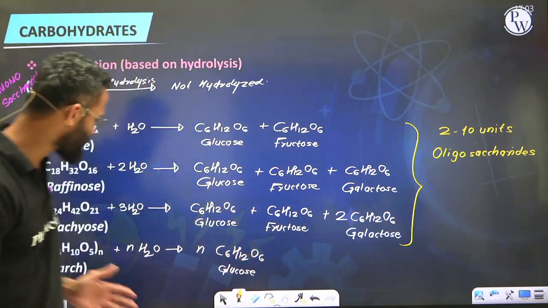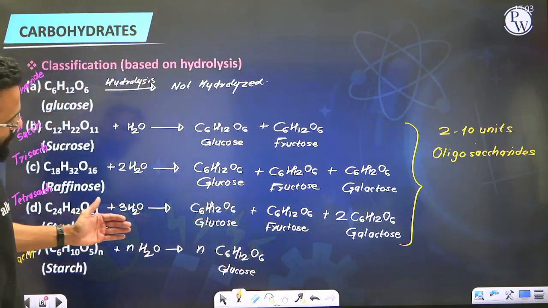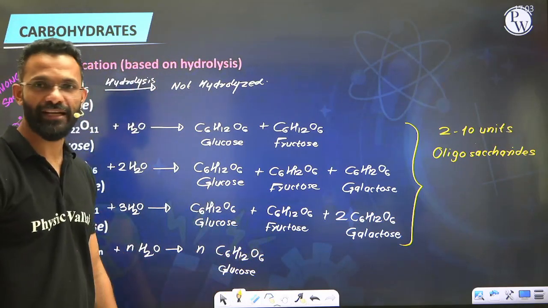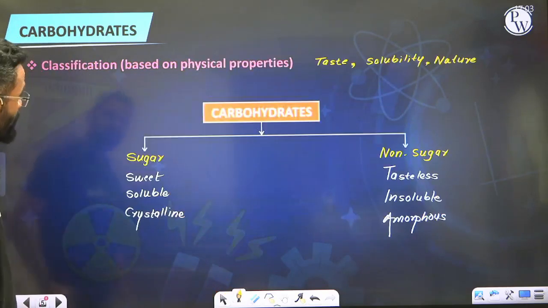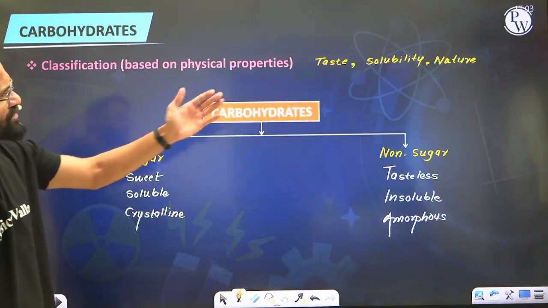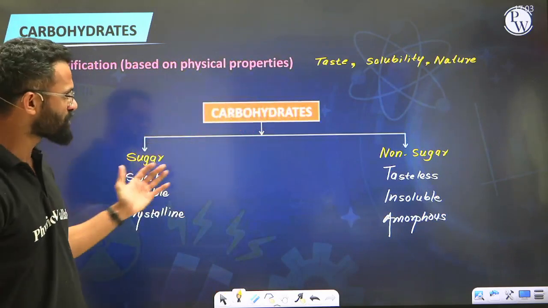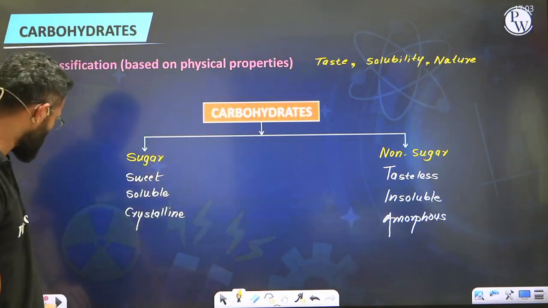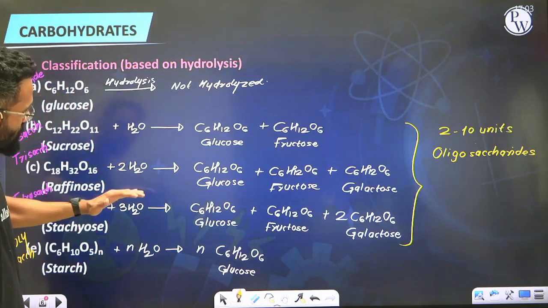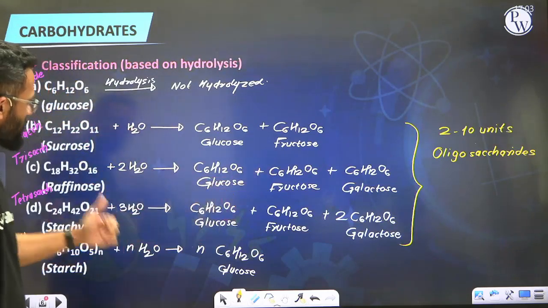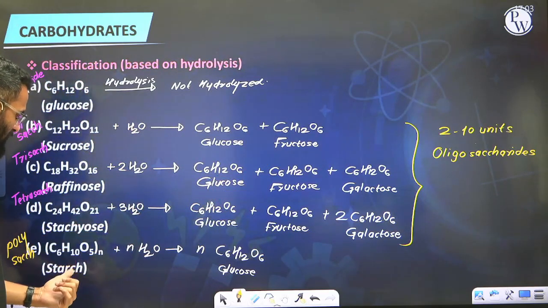So polysaccharides could be of two further types, homopolysaccharide or heteropolysaccharide. So now we have got two classifications. First, on the basis of taste and solubility in nature, that is sugars and non-sugars. Second, on the basis of hydrolysis product: monosaccharide, oligosaccharide. Oligo are further of three types, di, tri, tetra, and then we have polysaccharide.